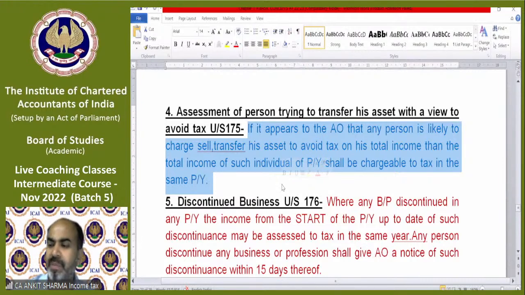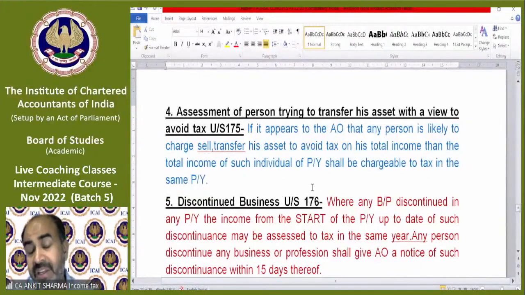On a case-to-case basis, it needs to be checked whether his intention is technically to avoid tax, or whether there is some problem because of which he is actually transferring his property. So this is a very practical question. There is no straightforward rule that in all cases tax needs to be collected. It's your property, you can sell it whenever you want. But if the department thinks the intention is to avoid tax, how the intention will be checked depends on the case-to-case practical basis. There is no fixed rule.